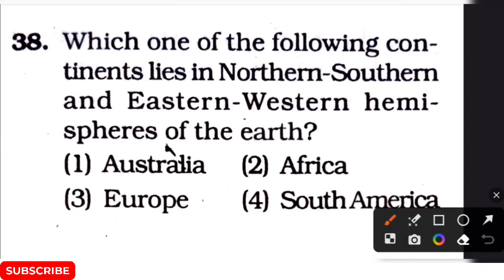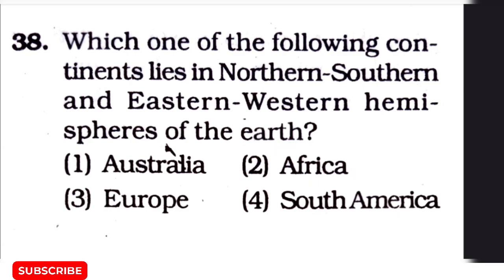First question: which one of the following continents lies in northern, southern, and eastern western hemispheres of the earth? The given options are option number 1 Australia, option number 2 Africa, option number 3 Europe, option number 4 South America. The correct answer of this question is option number 2 Africa.